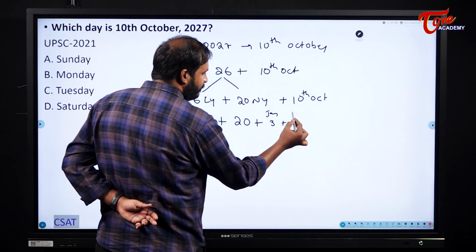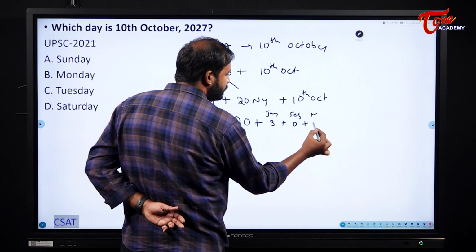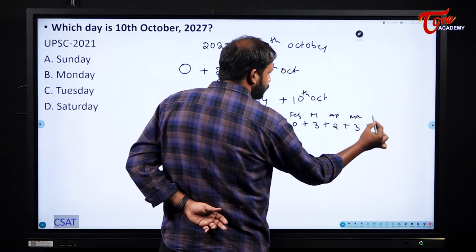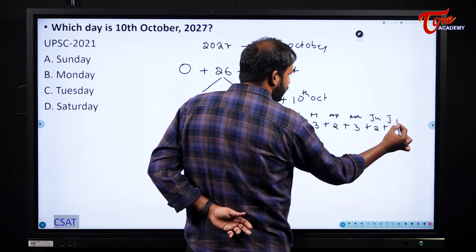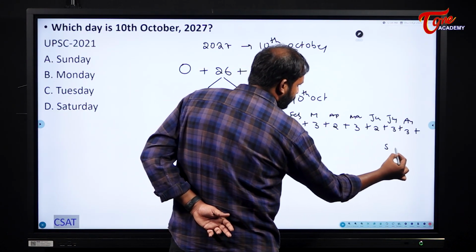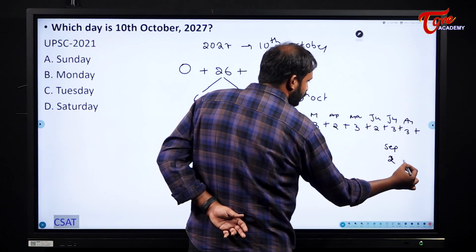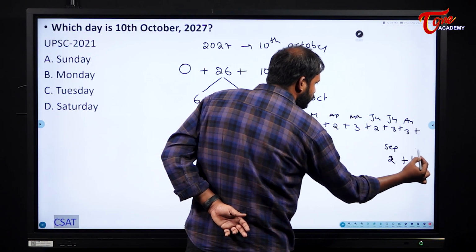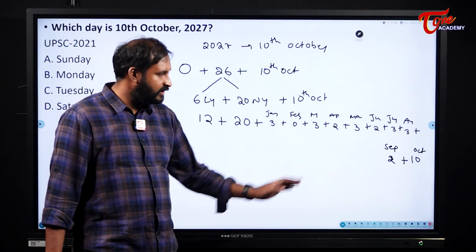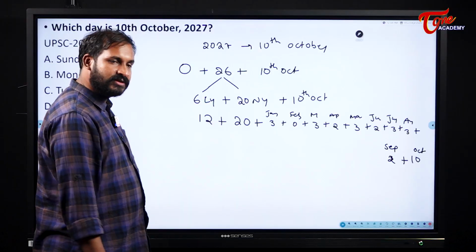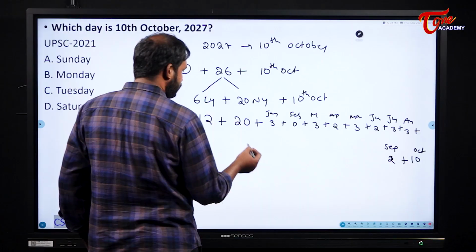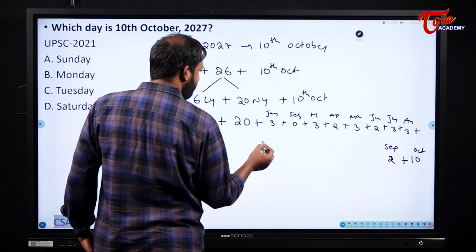January, February, March, April, May, June, July, August, September and 10th of October, so I will write directly October. I will not write the month code for October. Why? Because October is not finished, so for 10th of October I will write 10. Now similarly you can cancel that sum of 7. So see here what I can do.